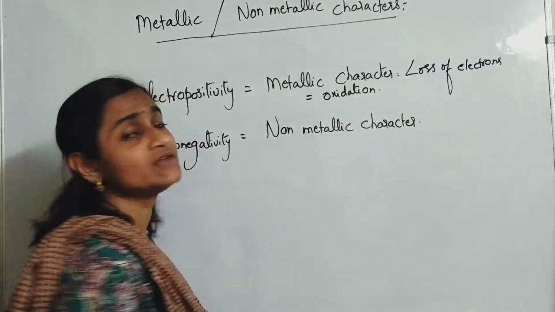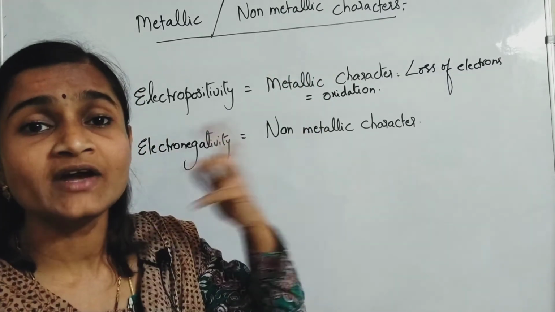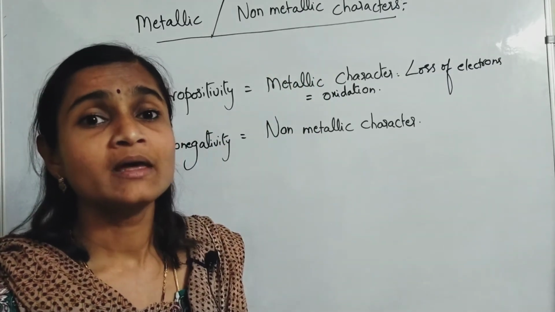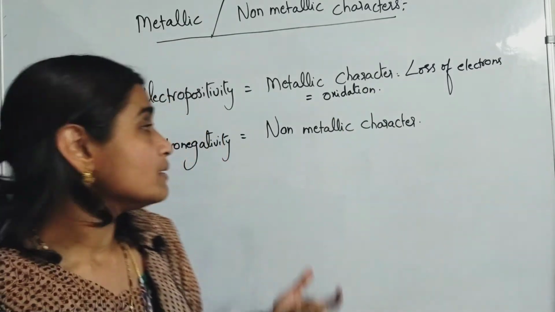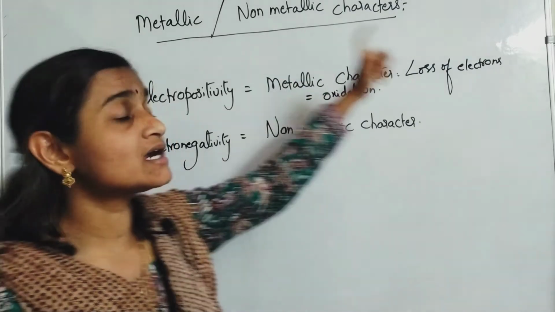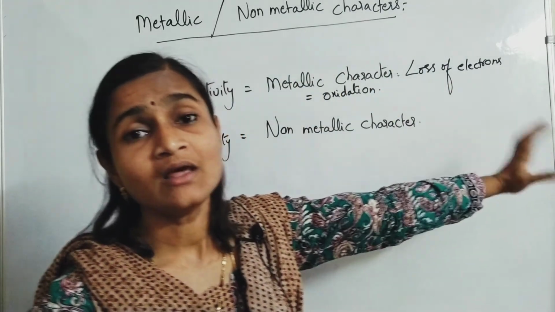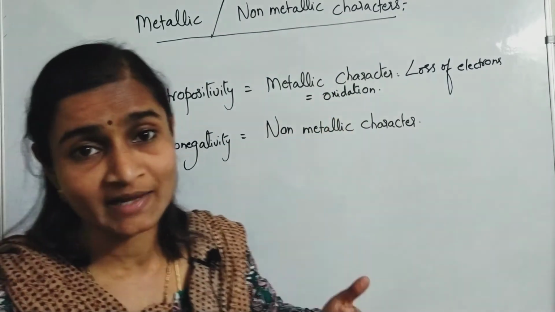Please understand carefully. You are interpreting them with different terms. Based on the situation, you will use different words. So electropositivity is nothing but metallic character. Metallic character means generally loss of electrons will happen, and loss of electrons means oxidation only.